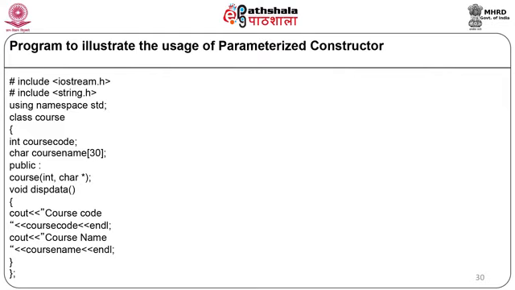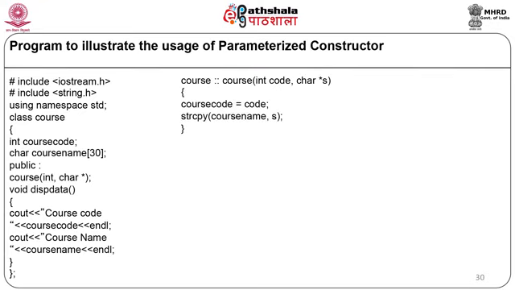Now, just before declaring the main function, we have to define our constructor course. So, we will have the scope resolution operator. We have to tell that it belongs to the class course. Then we will have course::course, that is basically the scope resolution operator, the name of the constructor course, and it accepts two parameters, int code, char *s. Here we have declared the parameter names.